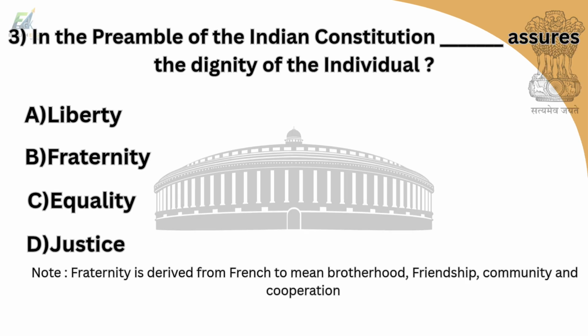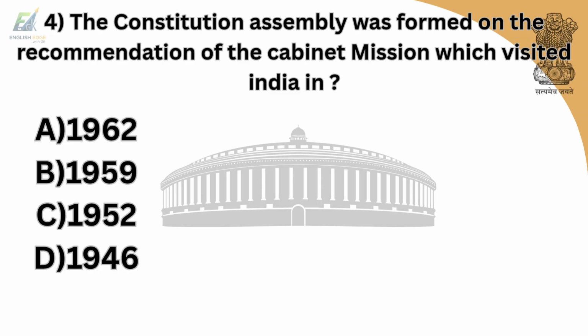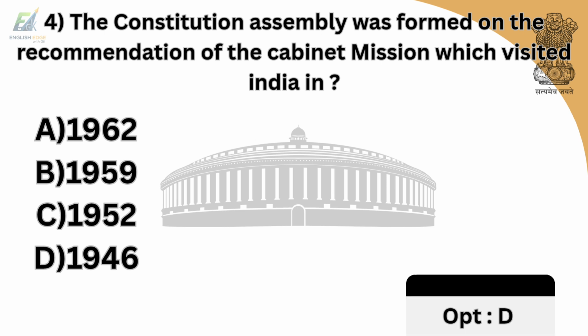Third question is, the preamble of the Indian Constitution assures the dignity of the individual. Option A is liberty. Option B is fraternity. Option C is equality. Option D is justice. And answer is option B, fraternity. Fourth question is, the Constitution Assembly was formed on the recommendation of the Cabinet Mission which visited India in. Option A is 1962. Option B is 1959. Option C is 1952. Option D is 1946. And answer is option D, 1946.